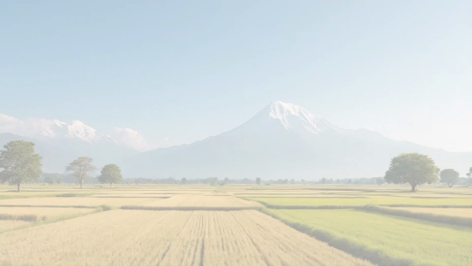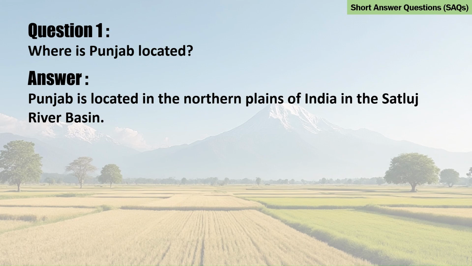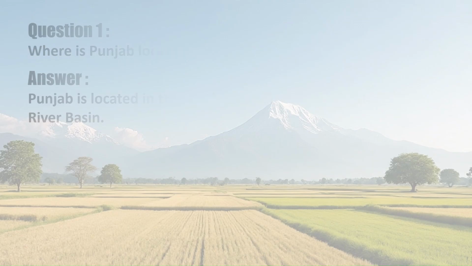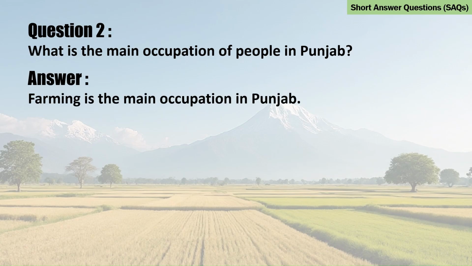Let's start with short answer questions. Question 1. Where is Punjab located? Answer. Punjab is located in the northern plains of India in the Satluj River Basin. Question 2. What is the main occupation of people in Punjab? Answer. Farming is the main occupation in Punjab.